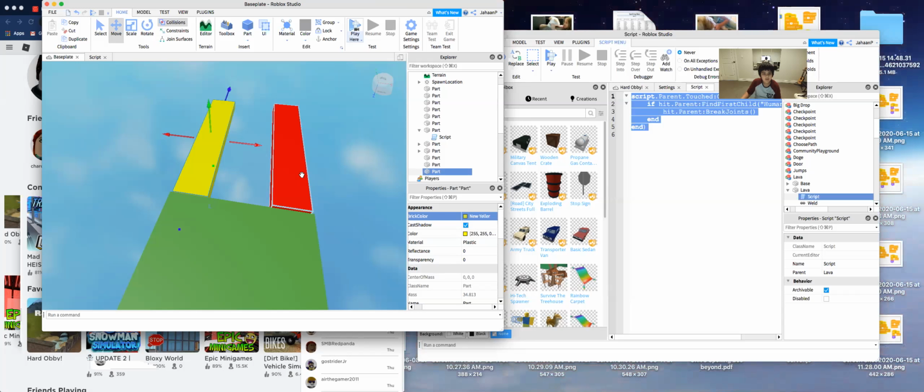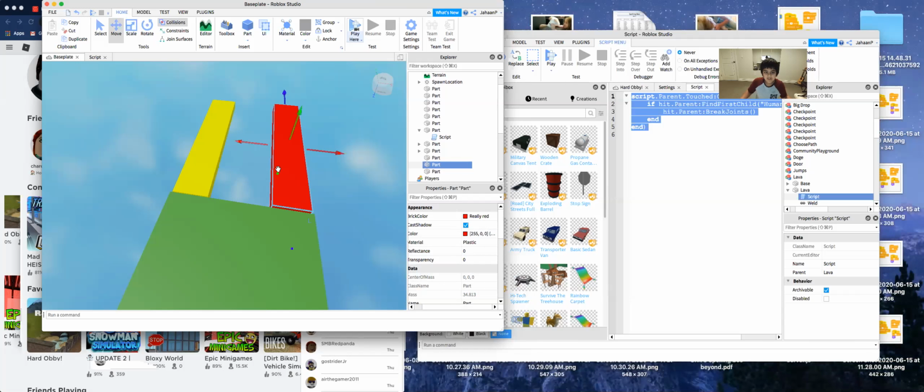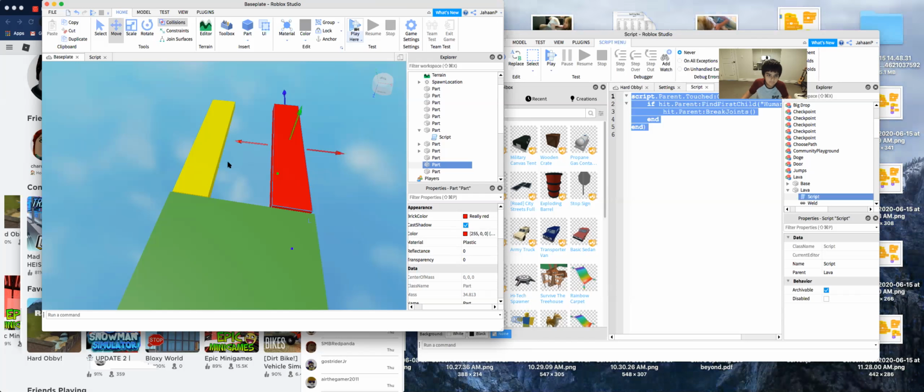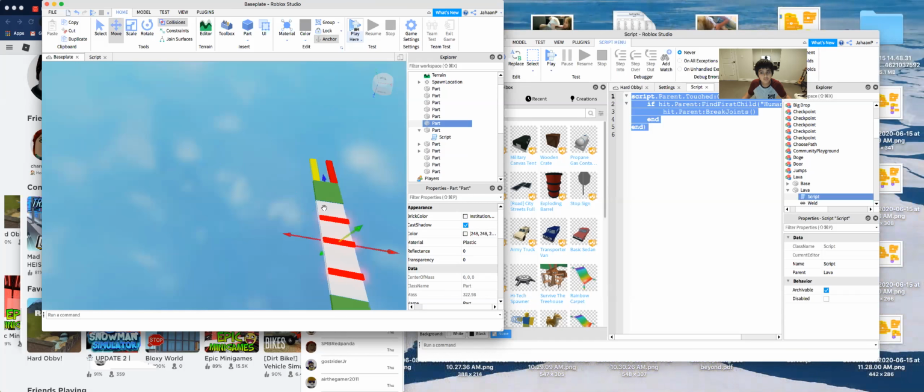Now what we'll do is, if we want them to fall down, then we'll make the can collide false. So I'm gonna make this one the real one and this one the one that they fall through. So for this one, first I have to check if this is anchored. Oops, I have to anchor both of them. To anchor this too.